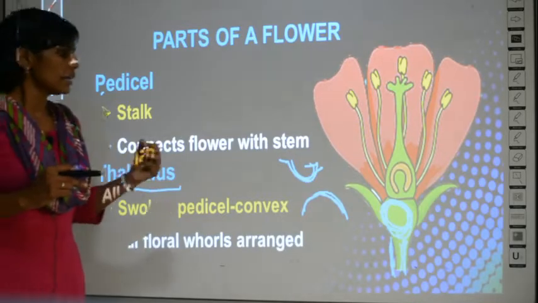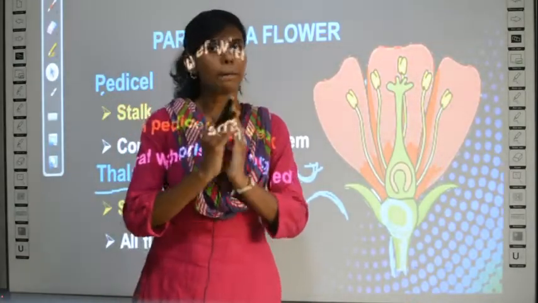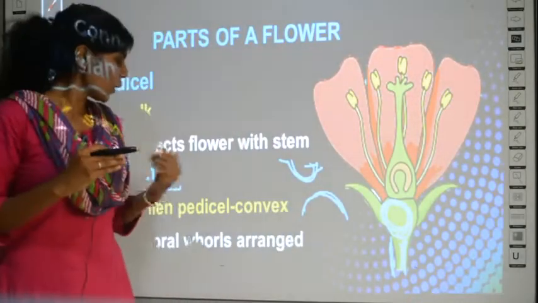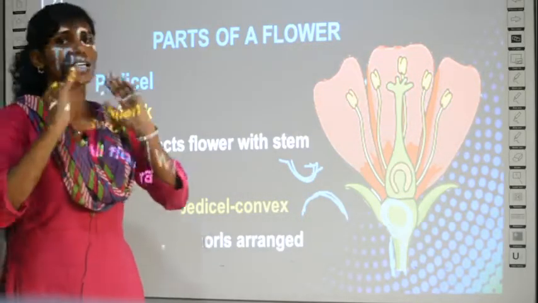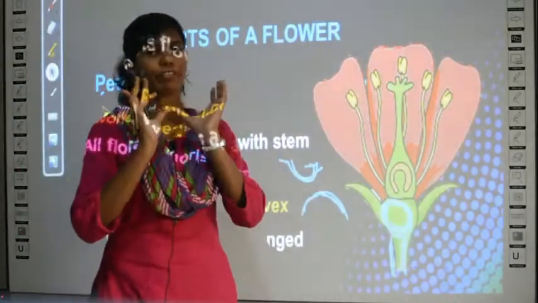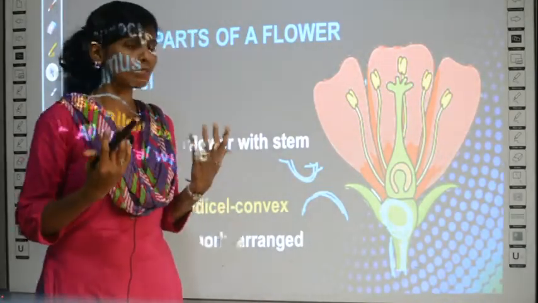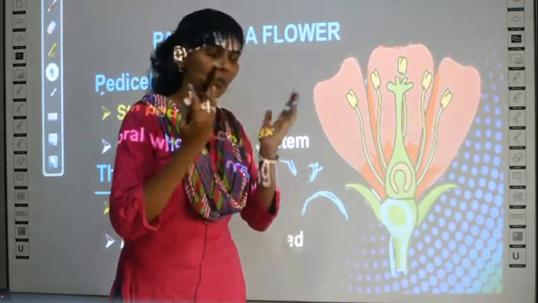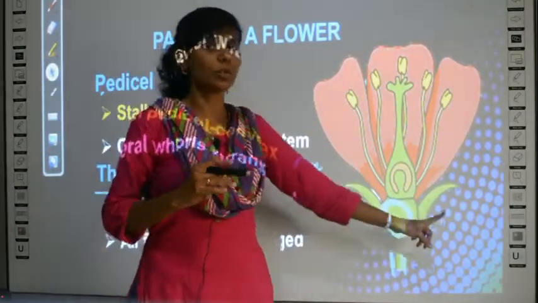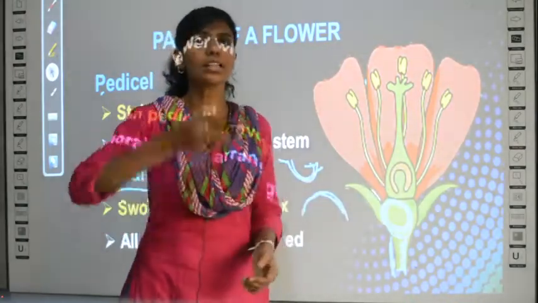And then the thalamus is a region where all the floral parts are arranged around. You have whorls of floral parts, just surrounding the circumference of the thalamus. Say for example, this is the cross section of a flower.